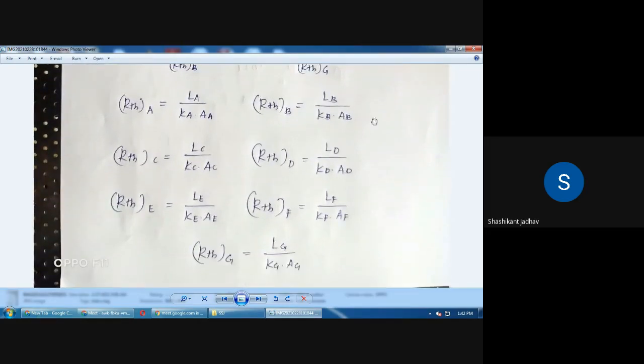Okay, so write down the thermal resistance of layer A: LA upon K into area of section A. Then thermal resistance of plate B is equal to thickness of plate B divided by thermal conductivity of plate B into area of layer B. So in that way we have to write down the thermal resistance value for each layer A, B, C, D, E, F and G. Okay, so in this way we have to solve the values of thermal resistance and put the summation of that thermal resistance in the equation and find out the Q value, that is the rate of heat transfer through that particular composite wall.